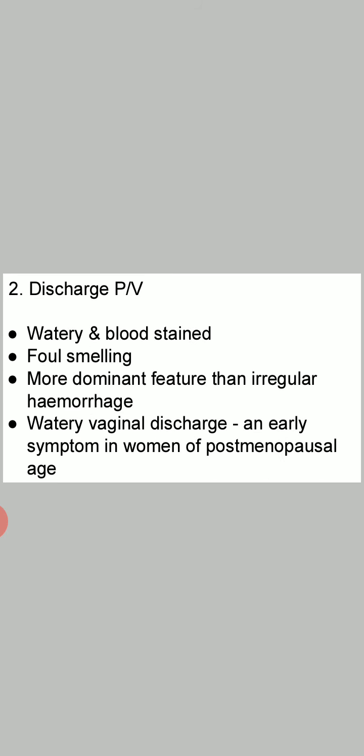Next is discharge per vagina. It is watery and blood stained and the discharge is foul smelling. Now, what causes this discharge? The discharge originates from necrotic areas on the surface of endophytic growth of Ca cervix. This is the origin of discharge. Discharge is a more dominant feature than irregular hemorrhage. So, rather than vaginal bleeding, the discharge is the more important symptom.